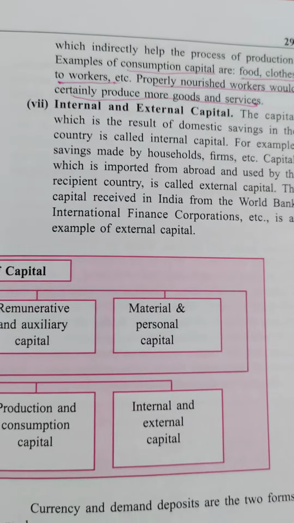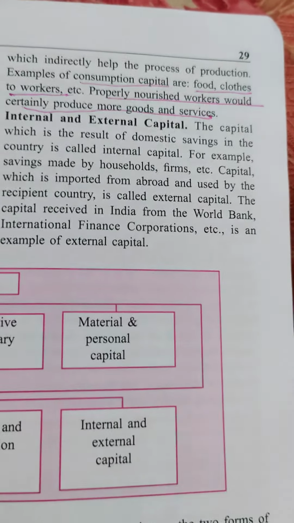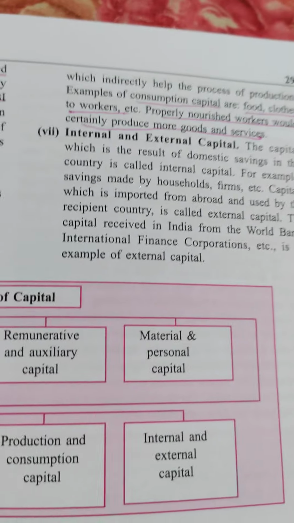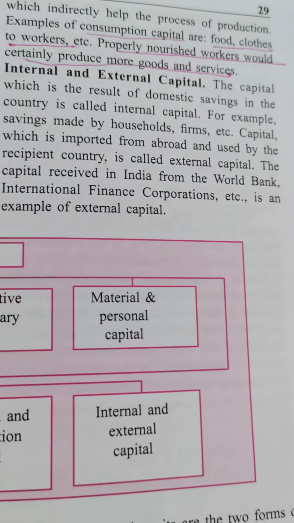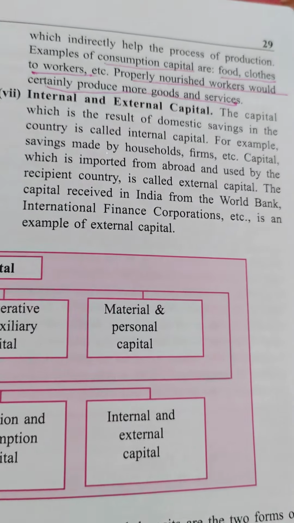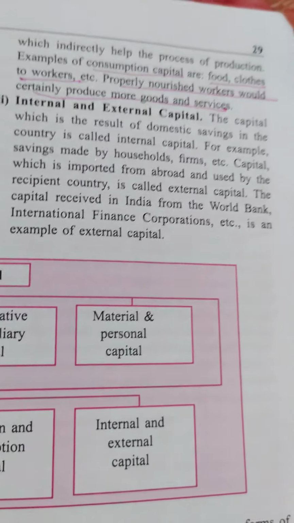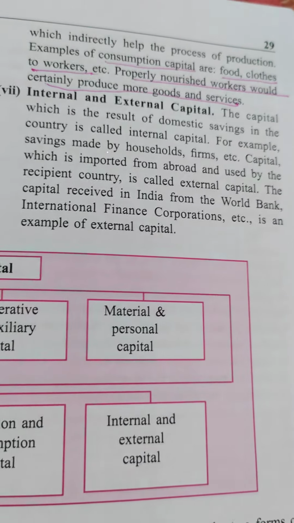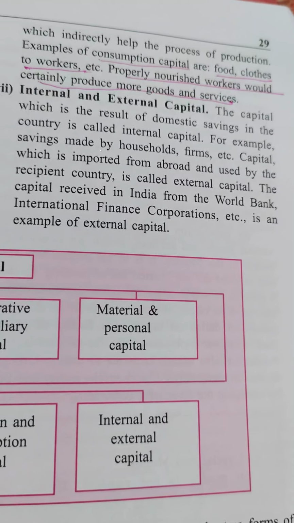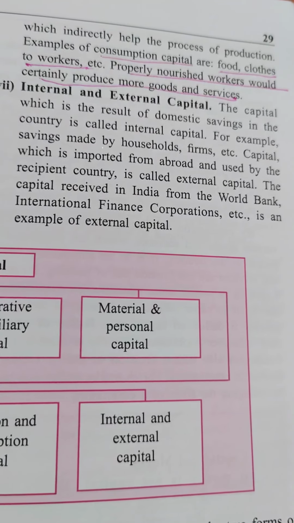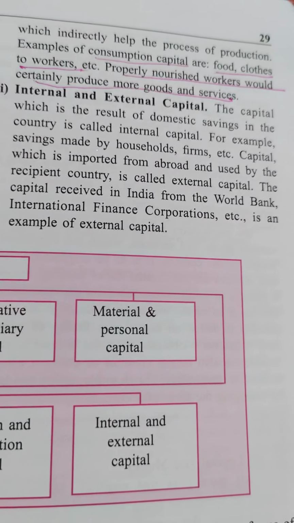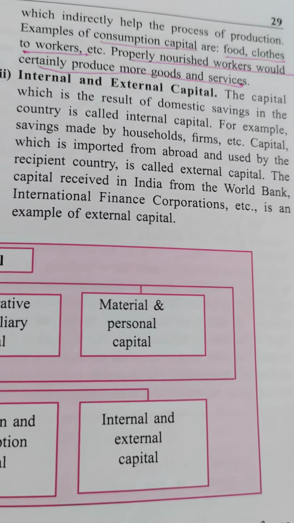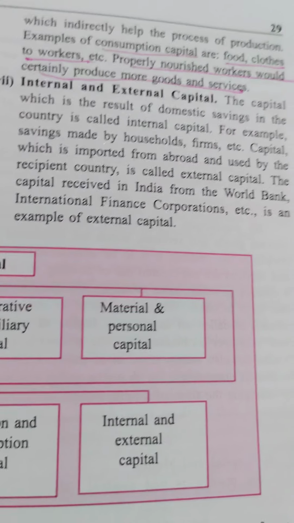Capital which is imported from abroad, abroad means from outside or a foreign country, and used by the recipient country, is called the external capital. The capital received in India from the World Bank, International Finance Corporation, is an example of external capital.